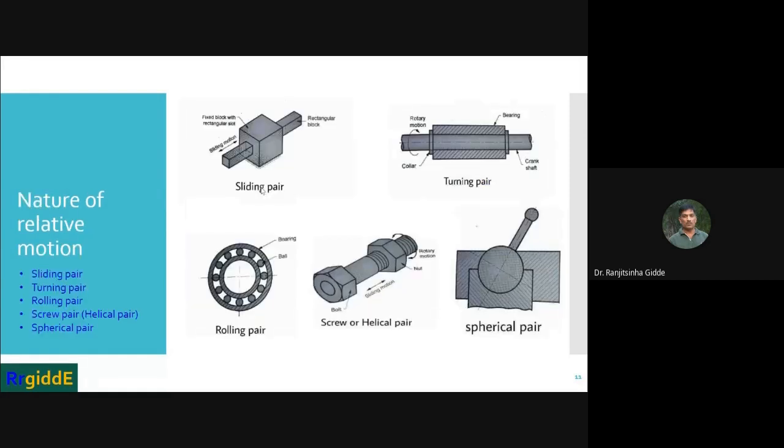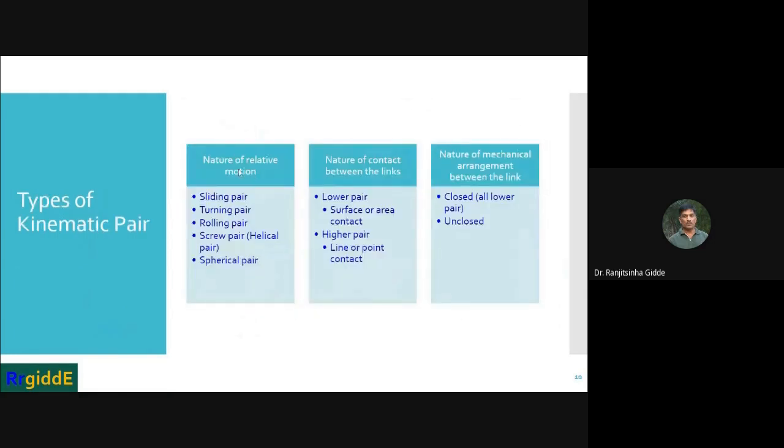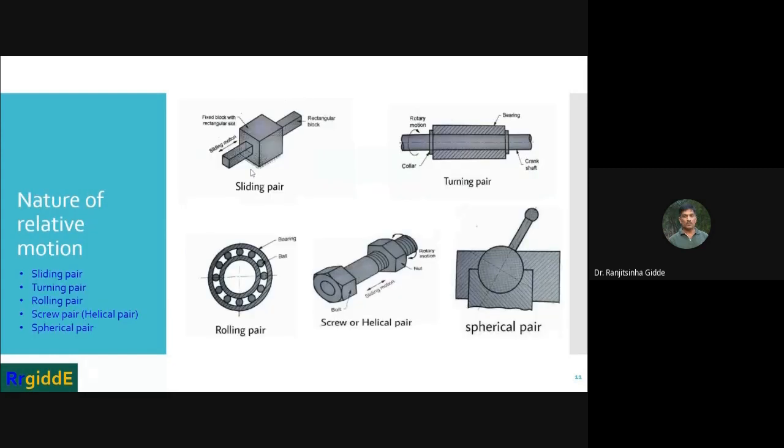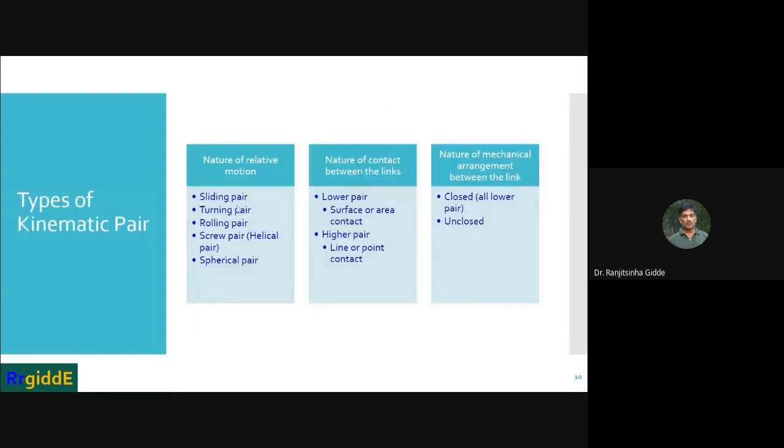Here, this is a fixed block, and this rectangular block is going to slide inside this fixed block. What type of motion is there? Sliding motion. So the first type based on nature of relative motion is the sliding pair.